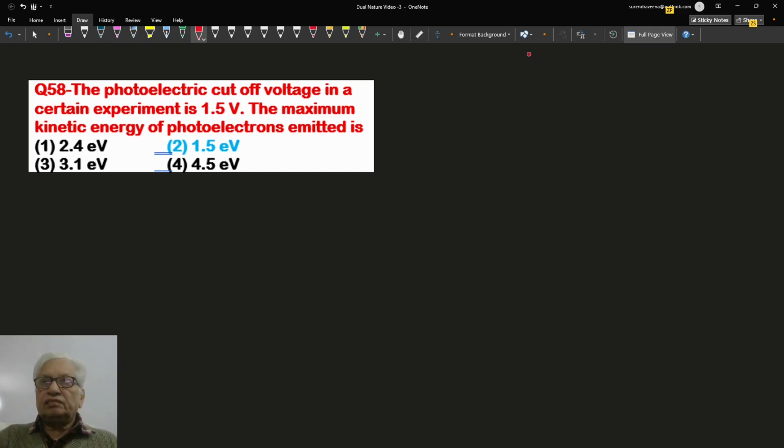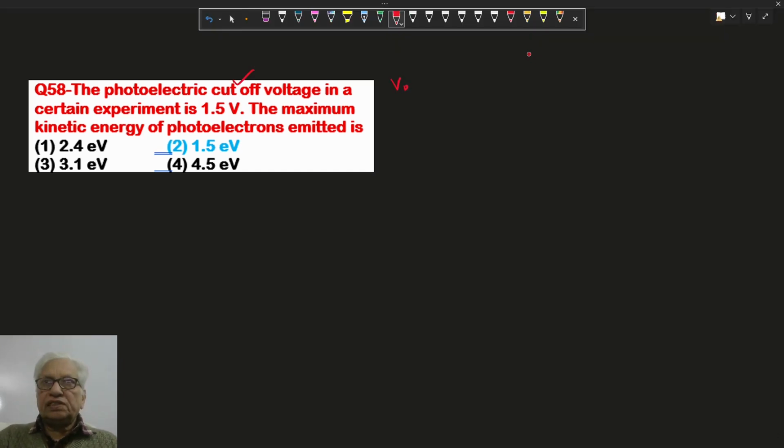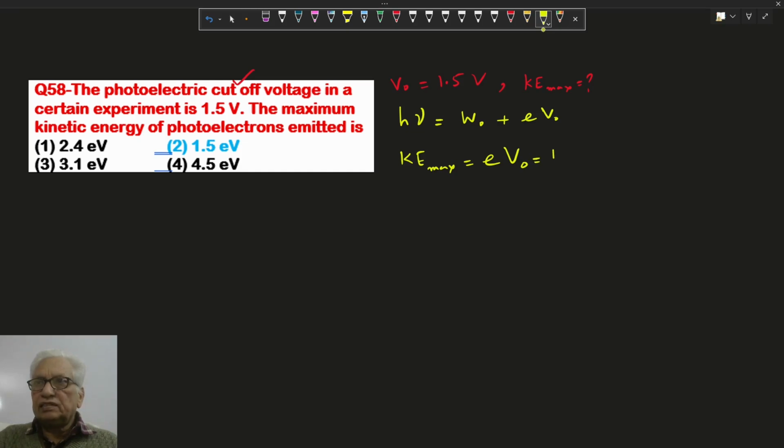Hello, in this question, the stopping voltage is 1.5 volt in a photoelectric experiment. We have to find the maximum kinetic energy. So here h nu equals work function plus eV naught. Maximum kinetic energy is this, so we can directly find it because the stopping voltage is given: electronic charge 1.6 into 10 to the power minus 19 into 1.5. This is 1.5 electron volt, simple. So option 2 is correct.